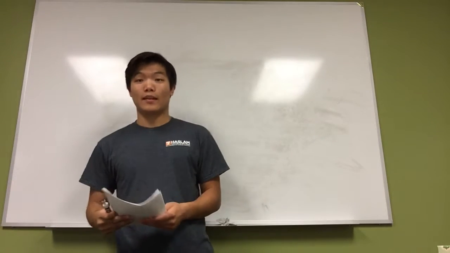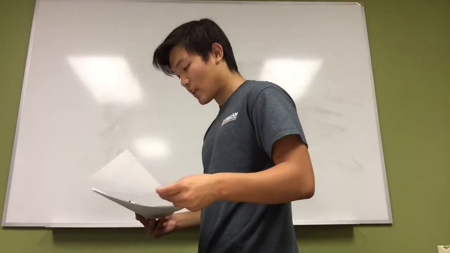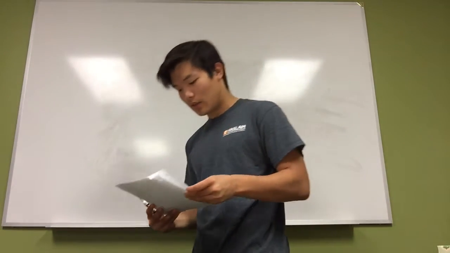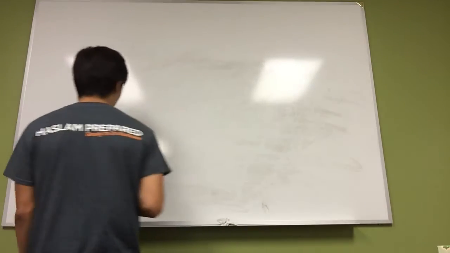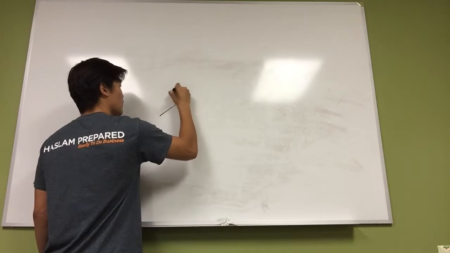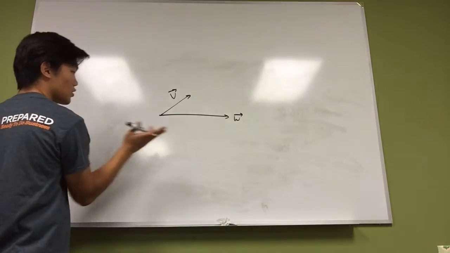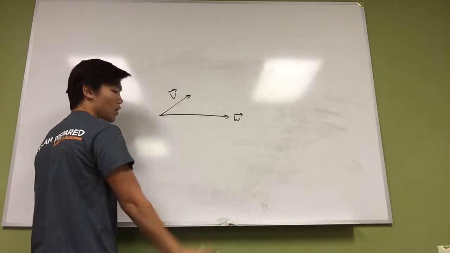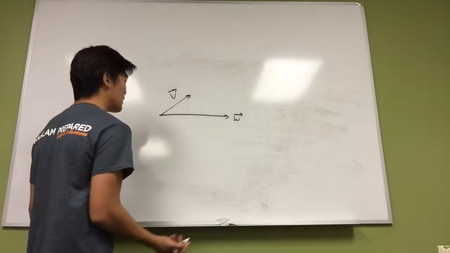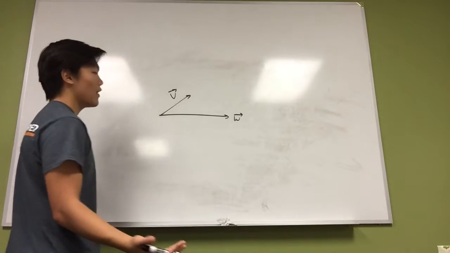Alright, so the next concept that I'm going to be talking about would be projection. This is the concept that I was having trouble with, and I had to go to my professor to ask some things. So let's just talk about what I learned. Let's say we have 2 vectors, vector v and vector w. Now, vector w is just horizontal, okay? It's not going to be all the time, but for the easy sake, let's just say it's horizontal. So what is a projection?